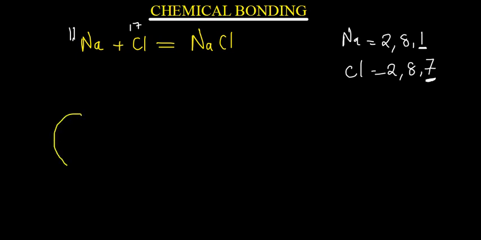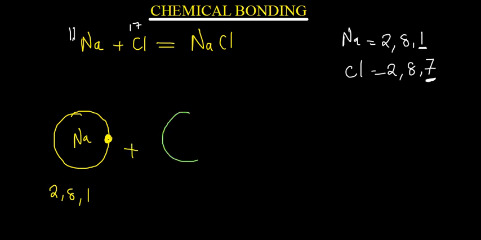So this is going to be my sodium. It only has 1 electron in the outermost shell. For sodium, let me use a dot. And never forget to write the configuration, because I'm only showing the outermost shell, 2, 8, 1. And this one is reacting with chlorine. I'm also only showing the outermost shell, but I'm going to use a star. It has got 7 electrons in the outermost shell.